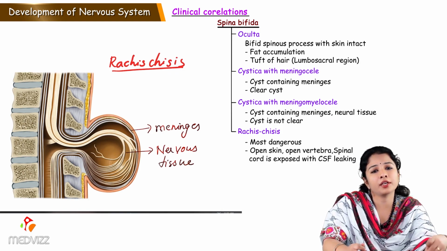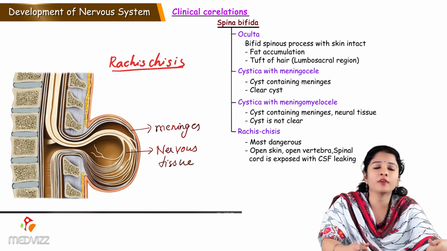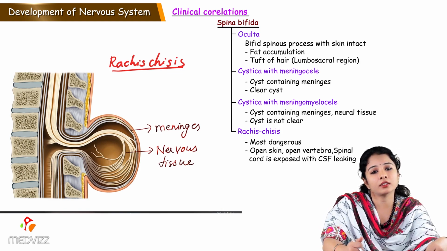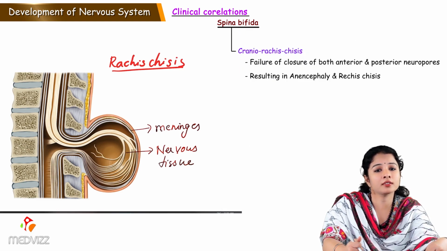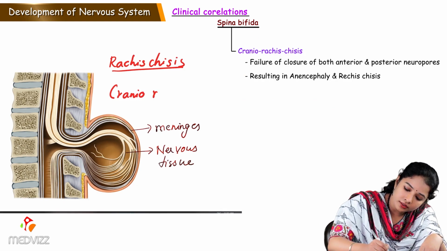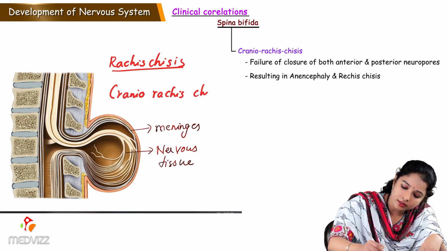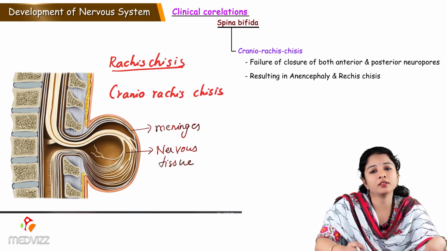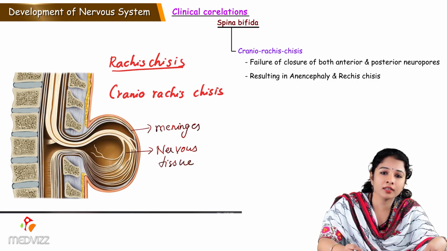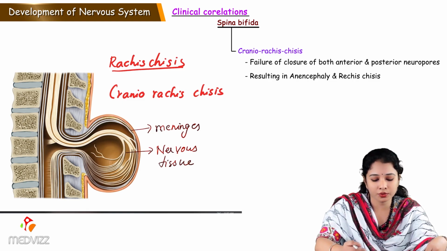Suppose there is a failure of closure of both the anterior neuropore and the posterior neuropore, it results in a condition called craniorachischisis, meaning anencephaly and rachischisis both.